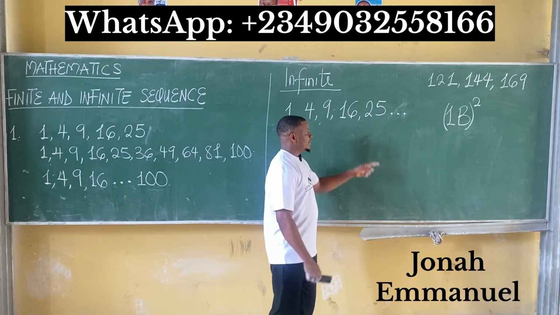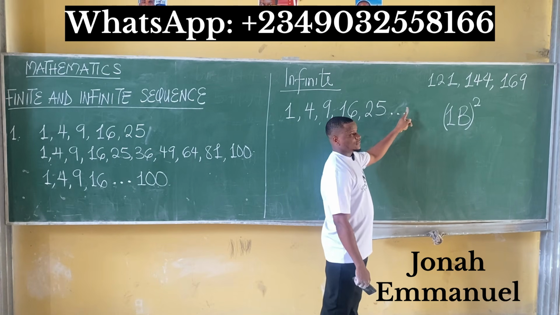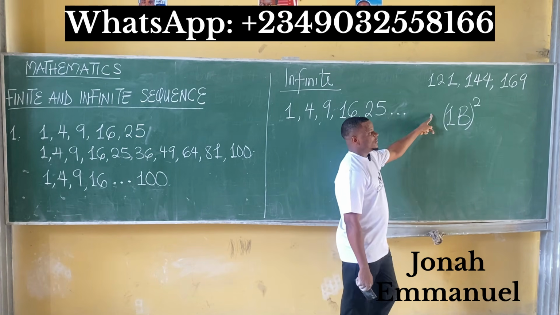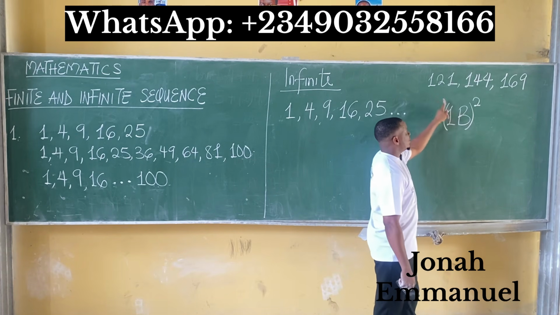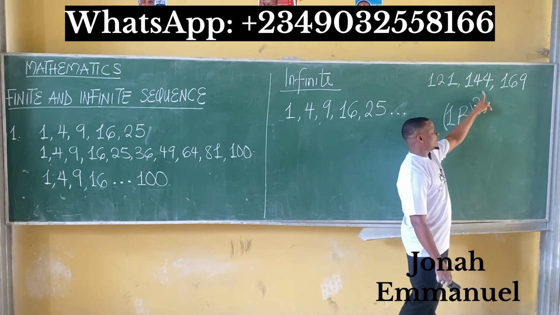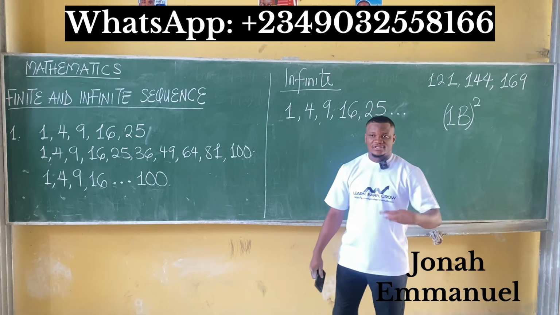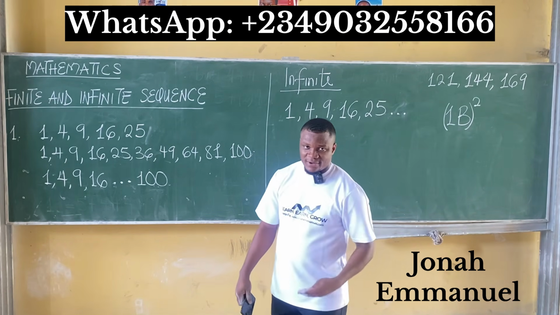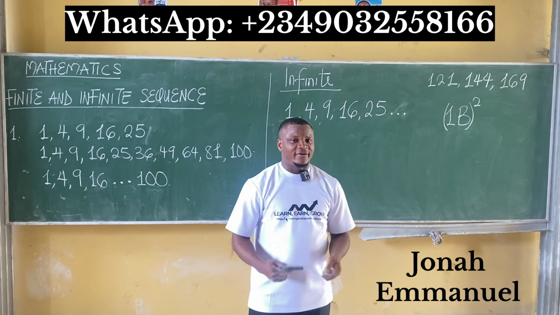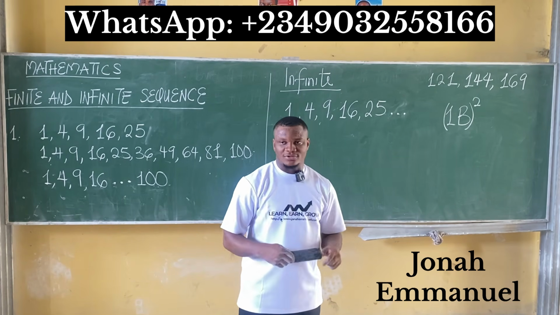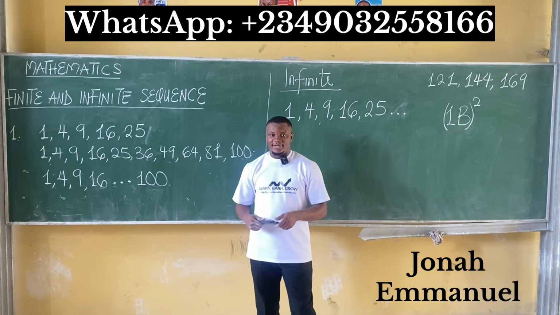You just keep going from 25 to 6 squared, 36, 7 squared, 49, 8 squared, 64, 9 squared, 81, 10 squared, 100, 11 squared, 121, 12 squared, 144, 13 squared, 169. You just keep squaring them and you go 14 squared, 15 squared, 16 squared, 17 squared, 20 squared. It just continues until the very end, in quotes. So this is the concept between finite and infinite sequence.